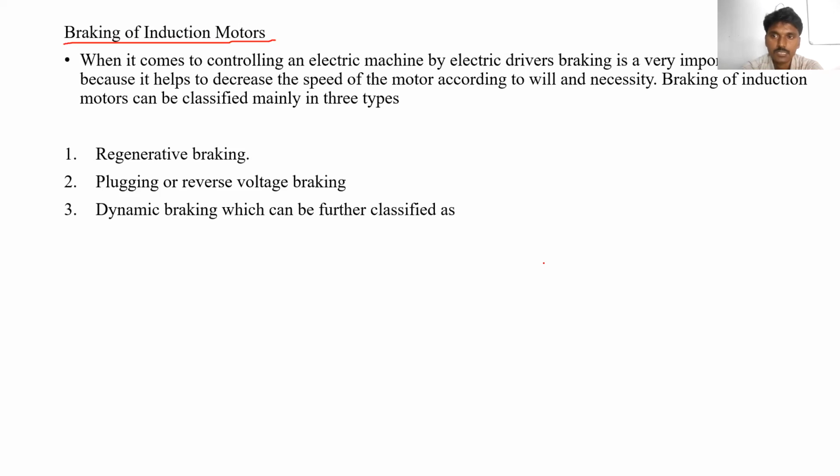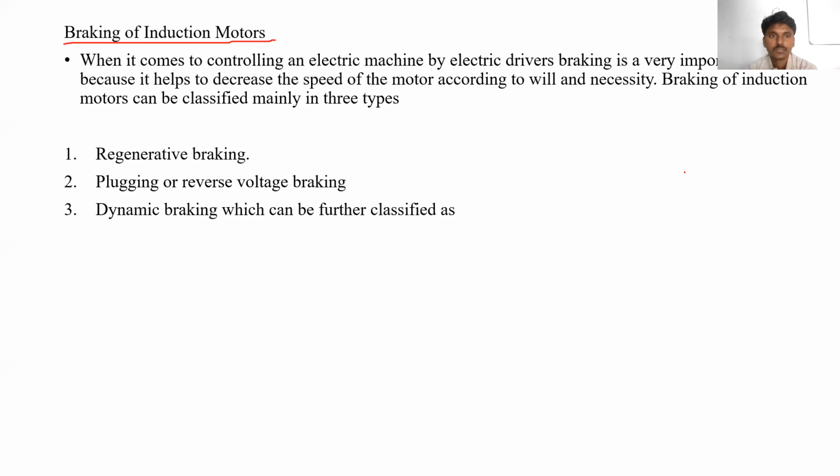But what are the types of braking? Generally, we have two types of braking: mechanical braking and electrical braking. In mechanical braking, we use brake shoes, brake linings, rubbers, and so on. By applying the brake, some amount of opposing force is created. Due to this opposing force, the speed is going to be decreased.